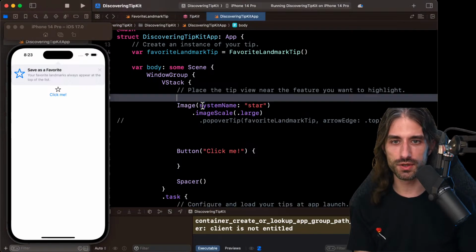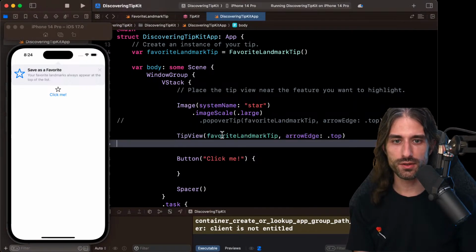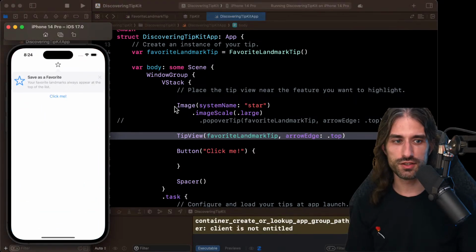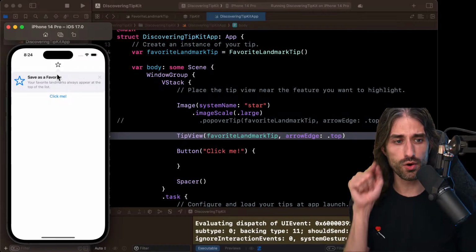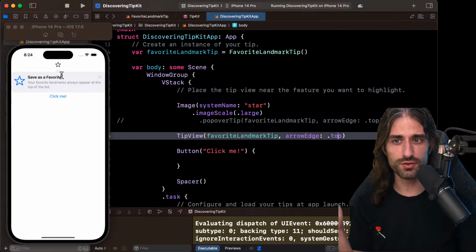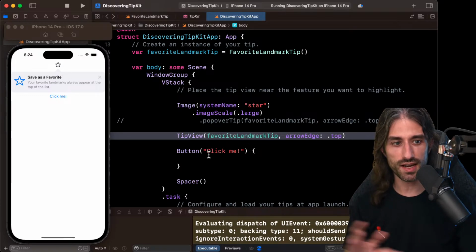When you create the tip view and you put it in your VStack, the tip view is just a view in the VStack, and we think that it relates to the view above because there is this arrow pointing to the top, but there is no real link between the two views. It's just that visually we make the link, but they are two independent views.